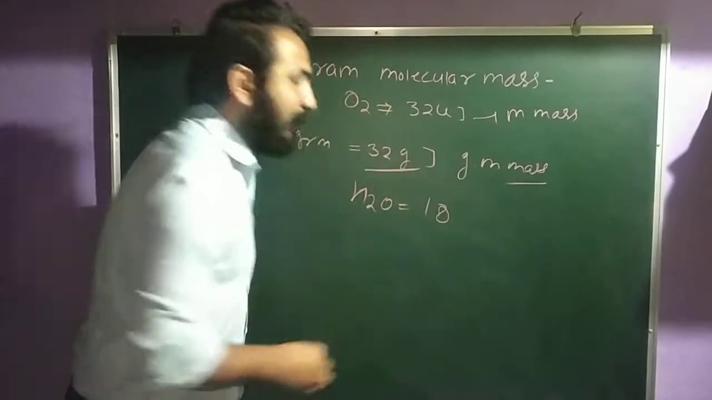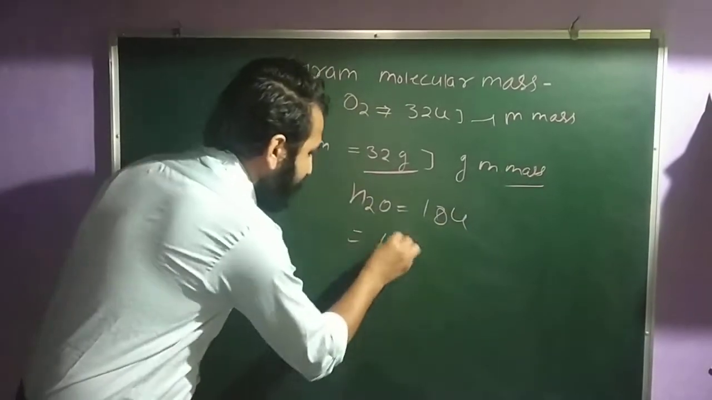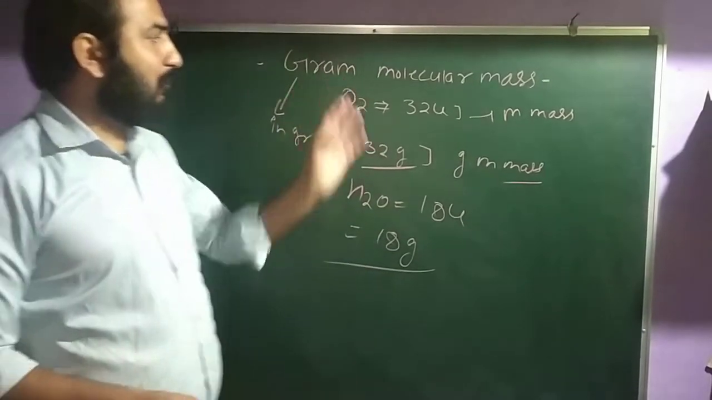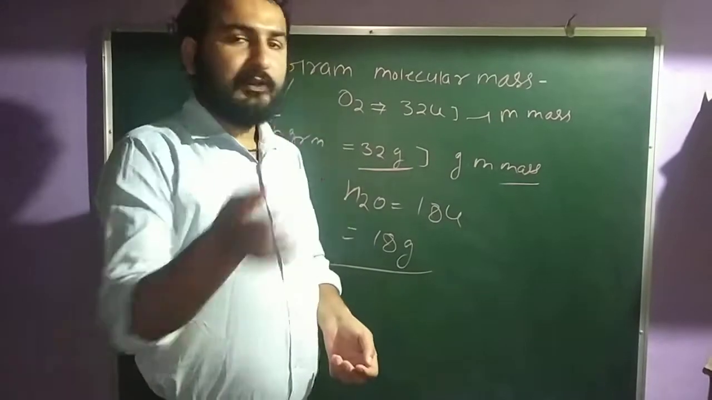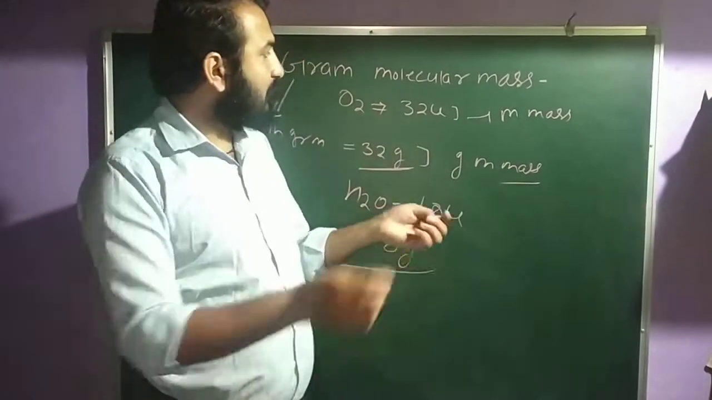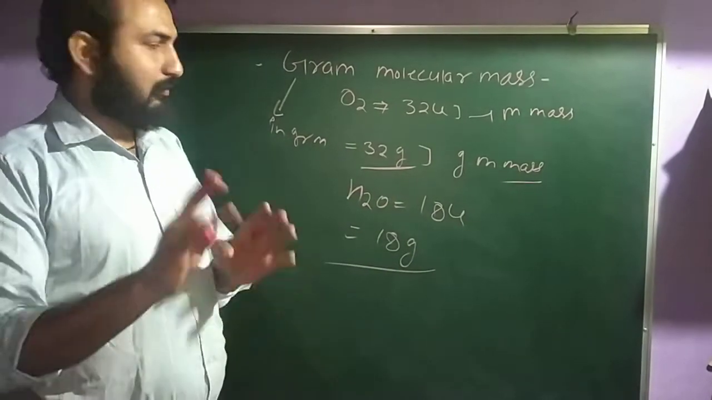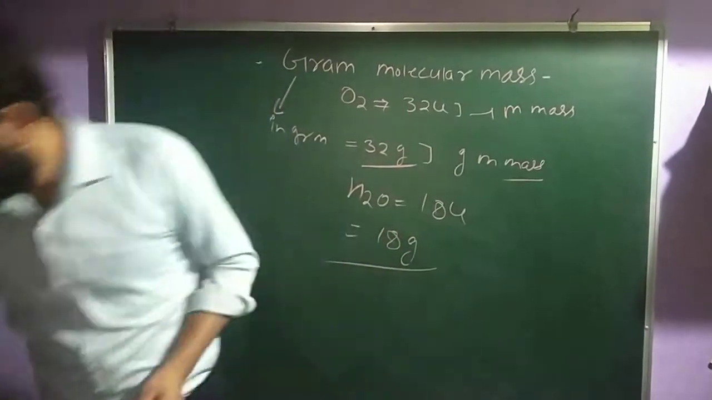The mass is 18 U, but gram molecular mass is 18 G. And this term, the gram molecular mass, is very important for your calculations and numericals, because after this we always use our mass in grams. Clear? So remember, the G stands for the gram molecular mass.